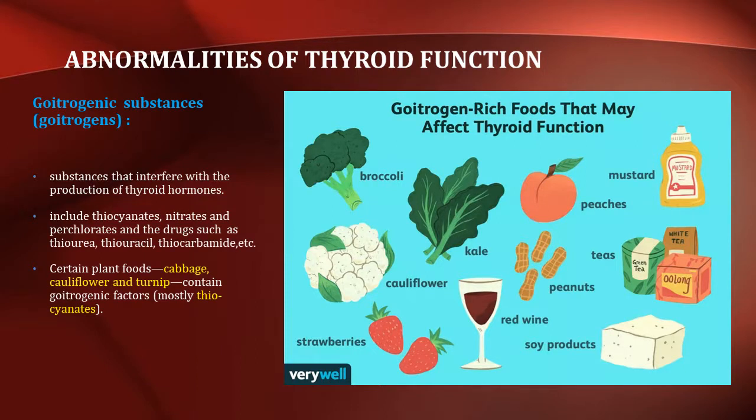The substances that interfere with the production of thyroid hormones are called as goitrogenic substances or goitrogens. They include thiocyanates, nitrates, and perchlorates, and the drugs such as thiourea, thiouracil, thiocarbamide, etc. Certain plant foods like cabbage, cauliflower, and turnip contain goitrogenic factors, mostly thiocyanates.